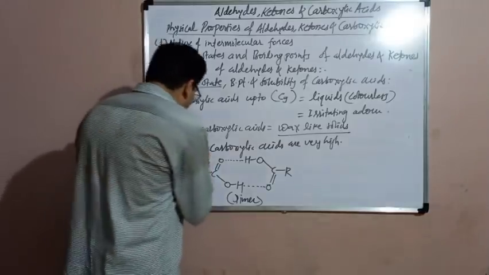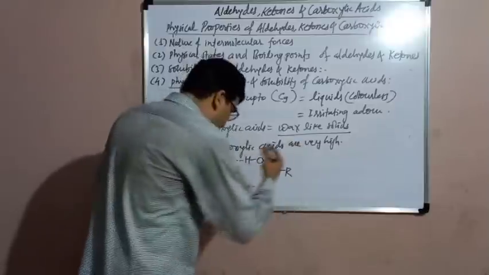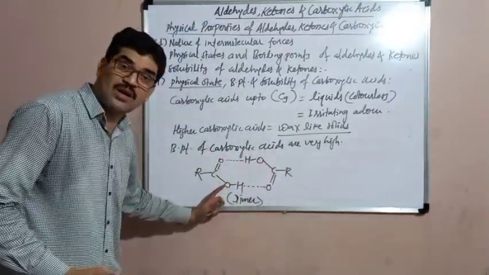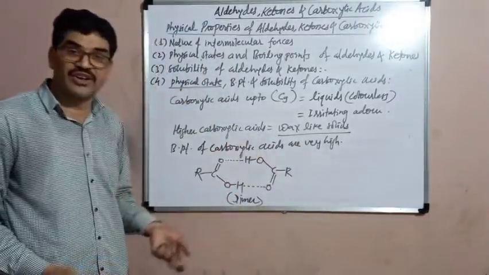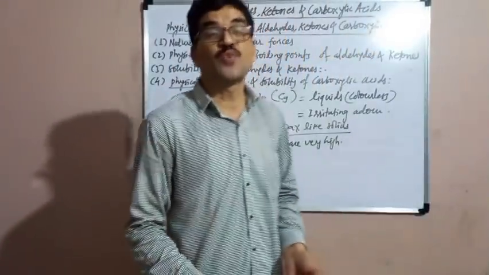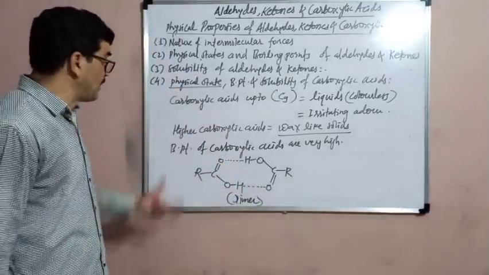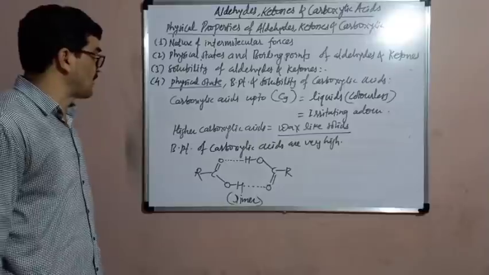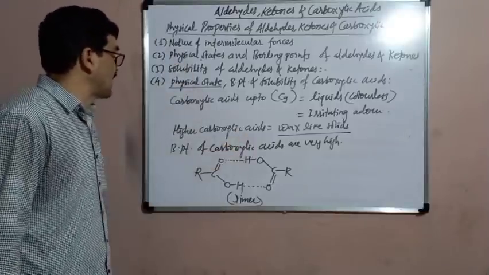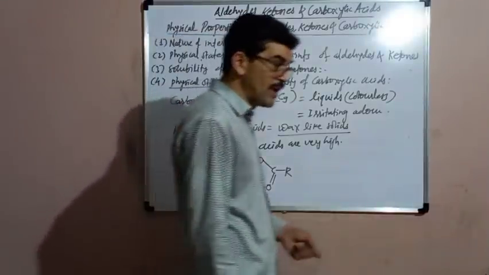And because of this dimerization, the molecule becomes larger in size, because two molecules form the single molecule, and therefore the molecular size increases. Because of the increase in the molecular size, the van der Waals forces of attraction between these molecules become very strong. And because of strong van der Waals forces of attraction, the boiling points of the carboxylic acids are very high. So carboxylic acids have very high boiling points.